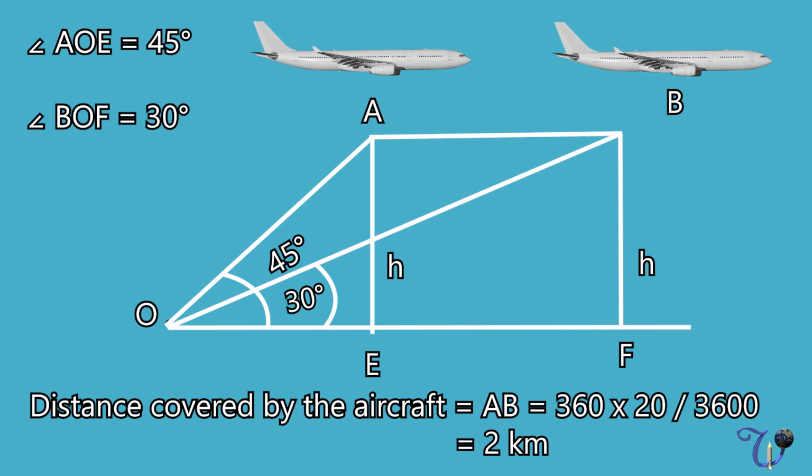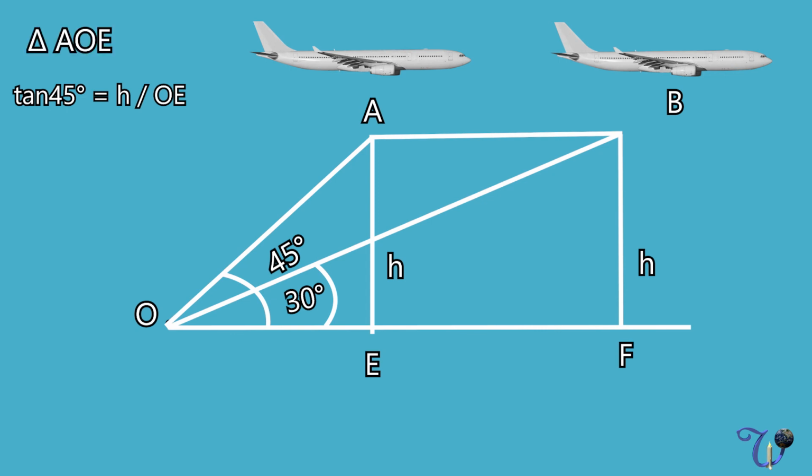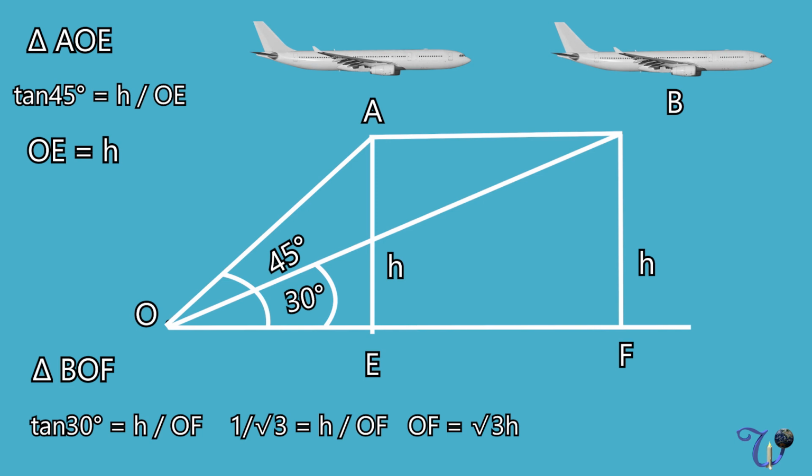Now from the triangle AOE, we can say tan 45 degrees is equal to h by OE. Here h is the height of the triangle, that is AE, so height by the base, and the base here is OE. So OE is equal to h, because tan 45 is equal to 1. And from angle BOF, tan 30 degrees is equal to h by OF. Here it is the same, height by base. So tan 30 is equal to 1 by root 3, which is equal to h by OF. So OF is equal to root 3 into h.